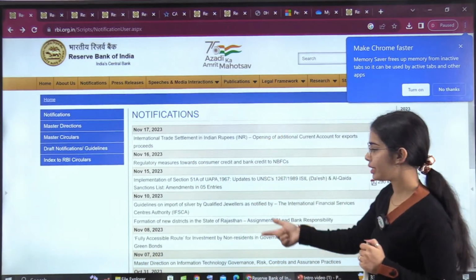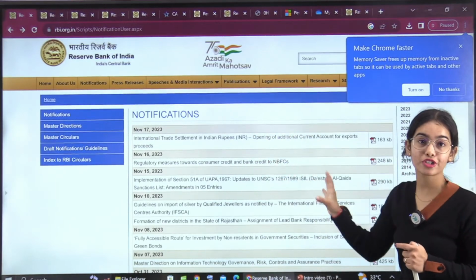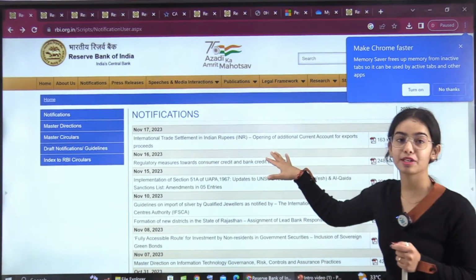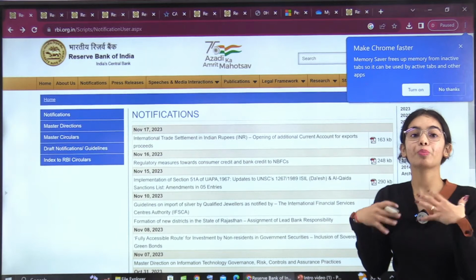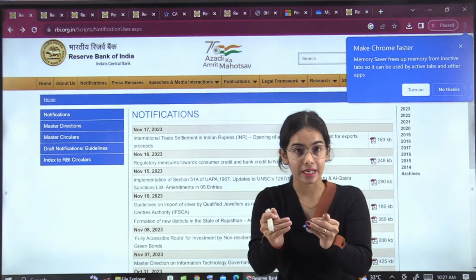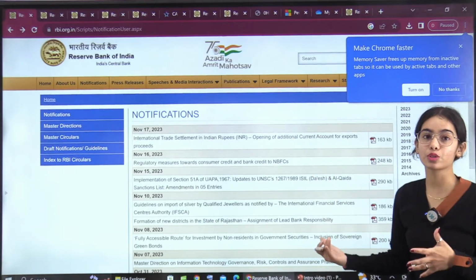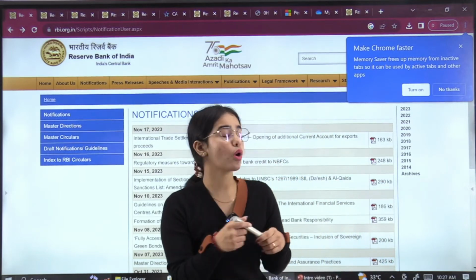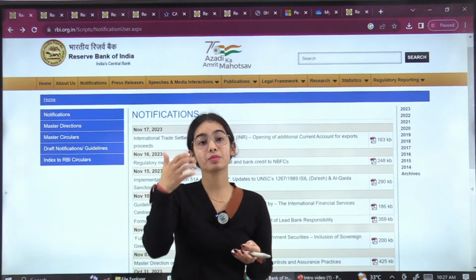There are only 7 to 8 notifications that were released till now. Out of these, most of the notifications are important. Some, like the guidelines and the regulatory measures, the INR settlement ones, are a little lengthy, so you need more time to understand them, and that's why I am here to bring these notifications and press releases that are typical for you to understand. In the next sessions, we are going to understand these notifications. It is not very typical. The RBI website is not at all typical. You just have to get the logic behind the RBI website once, and then it becomes very easy to cover.